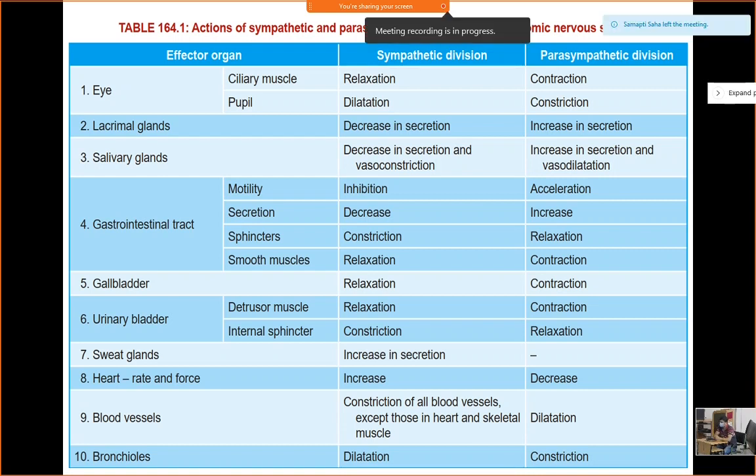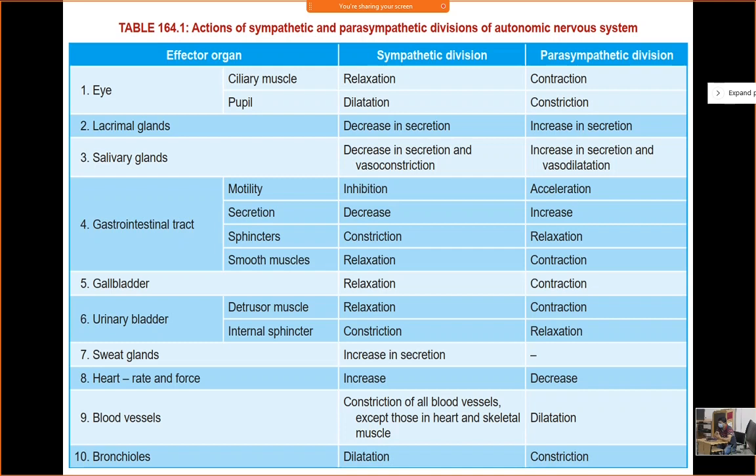So actually this develops for the development is to meet any stressful stimulation. So fight or flight reaction is actually to protect yourself.